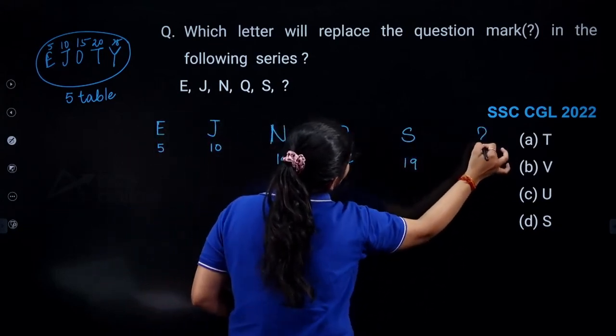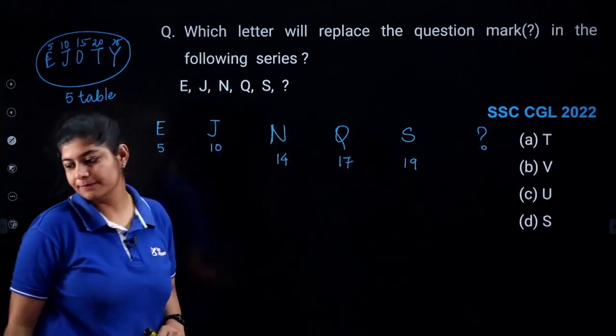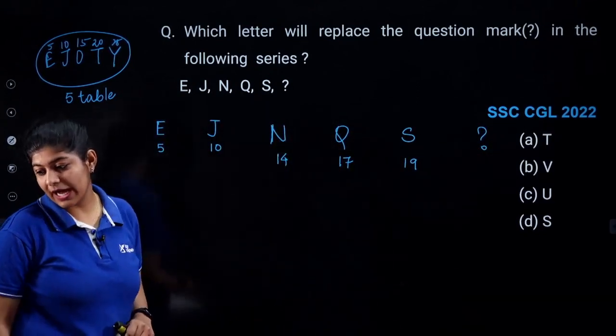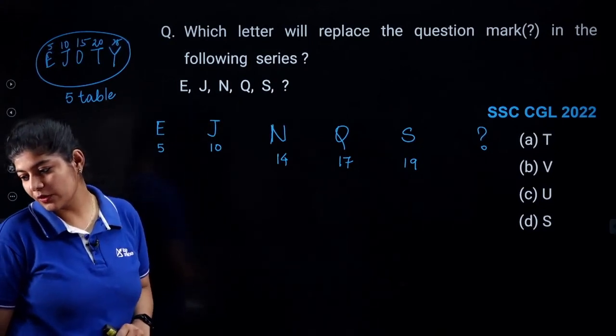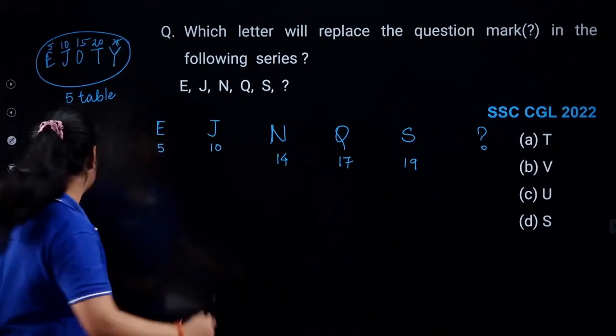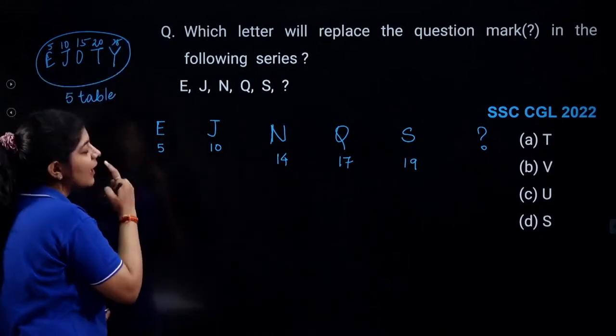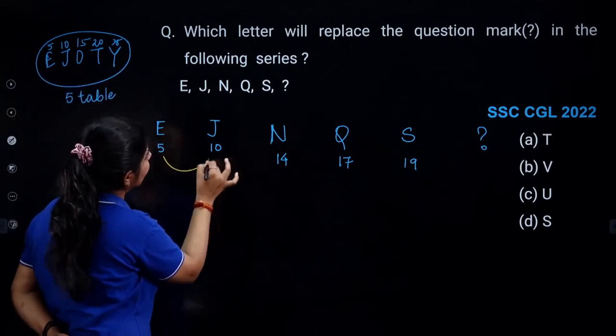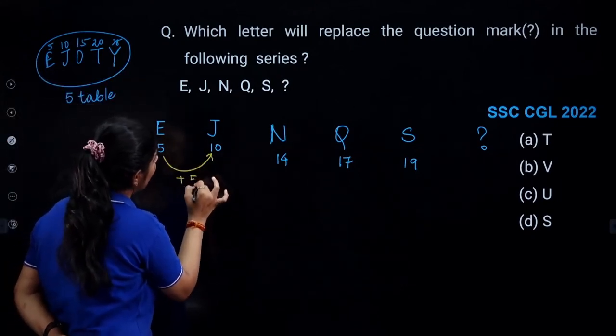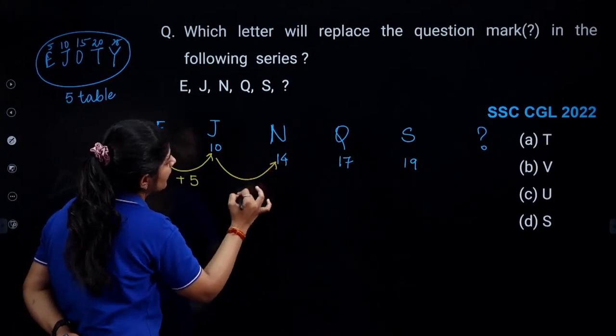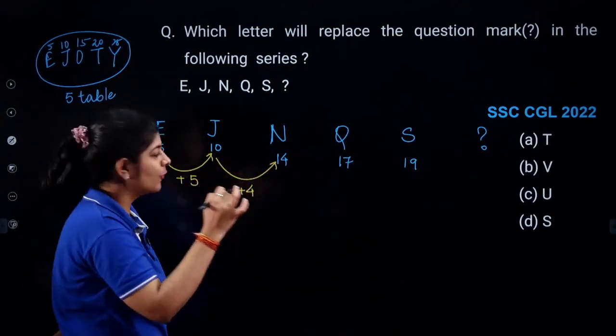Now what you need to do? You need to identify this missing term. Now we can see that here I have a gap of plus 5. Now this gap is reduced to 4. Here I have a gap of plus 4.